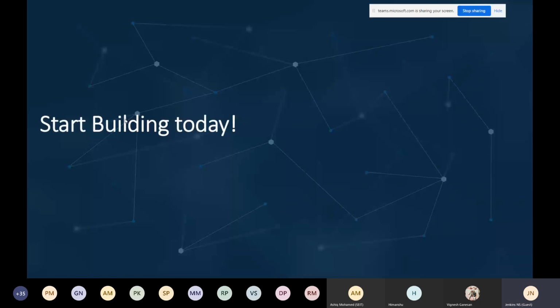These are the basics: Azure registration, manifest registration, then adaptive card. These are the basics for developing an app. Now we go for building it today.